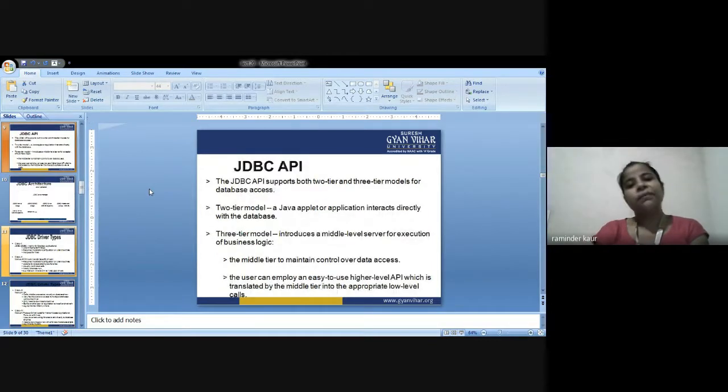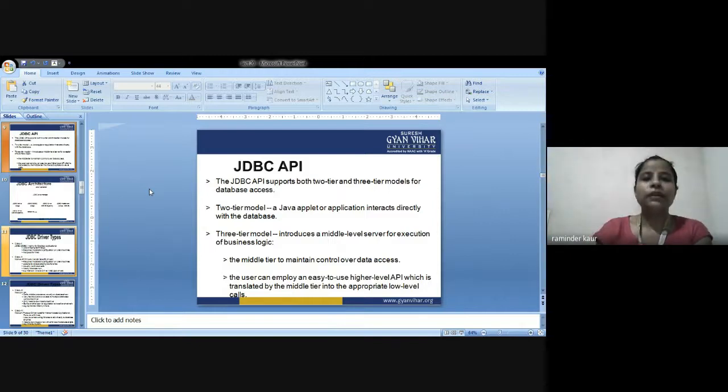Now, what is the JDBC API? What is the function of the JDBC API? The JDBC API supports both 2-tier and 3-tier models for database access. What is the 2-tier model? What is the 3-tier model? We are going to discuss the same. In the 2-tier model, a Java applet or any application interacts directly with the database. The 3-tier model introduces a middle level server for execution of the business logic.